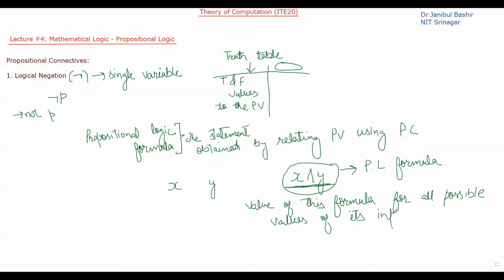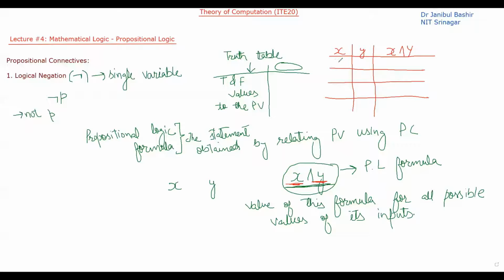So what are the inputs to this particular formula? The inputs are X and Y. So if I have to design a truth table for this formula, then the truth table will show the output of this formula by giving different possible values to its inputs, X and Y.